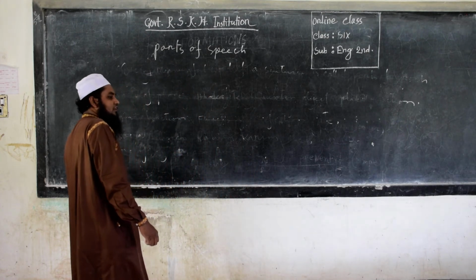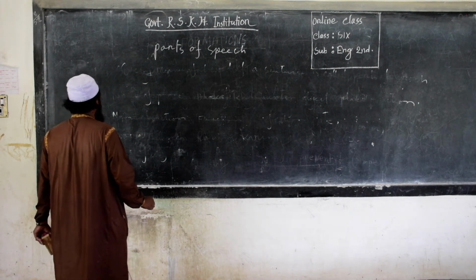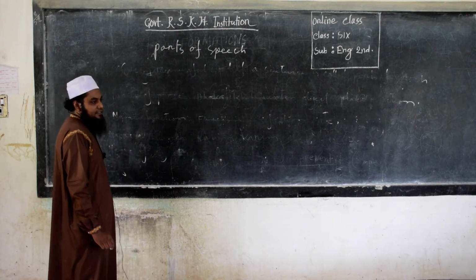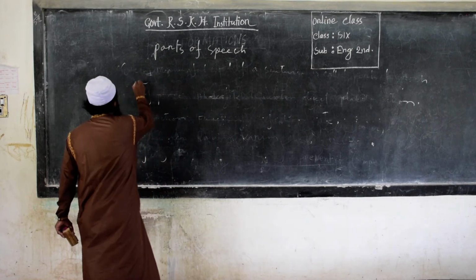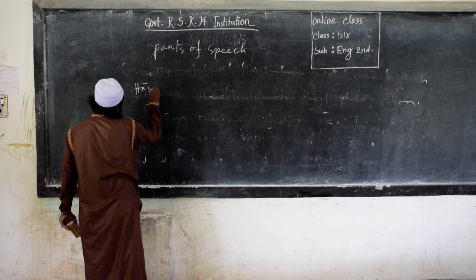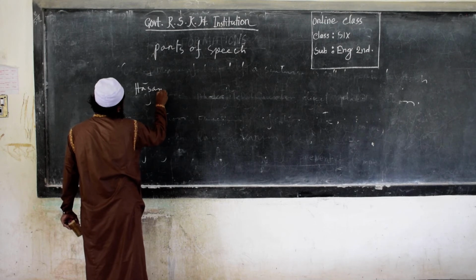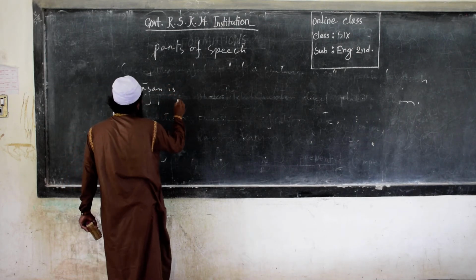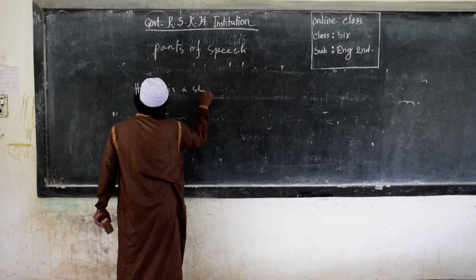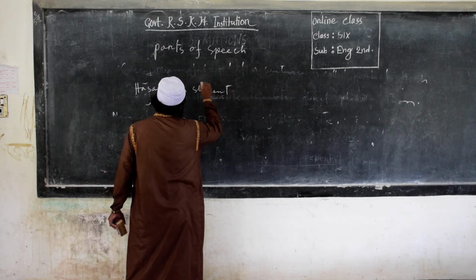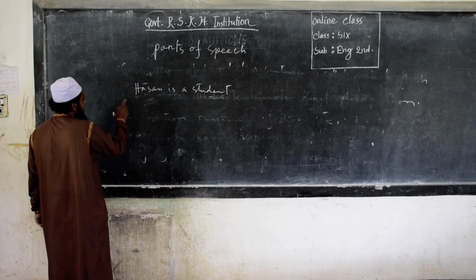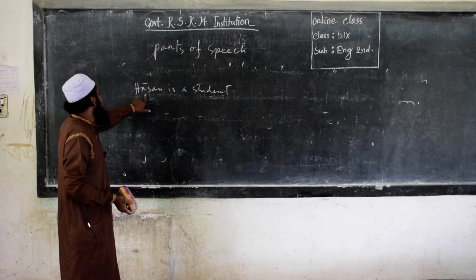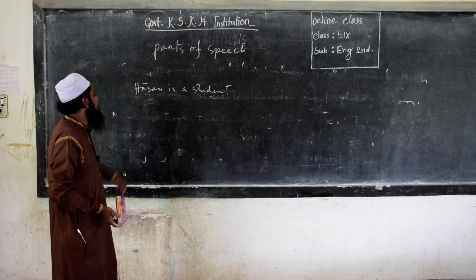For example, Hassan is a student. Here Hassan is the name of a person.